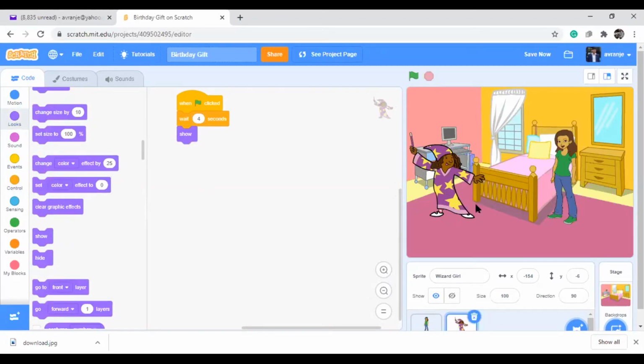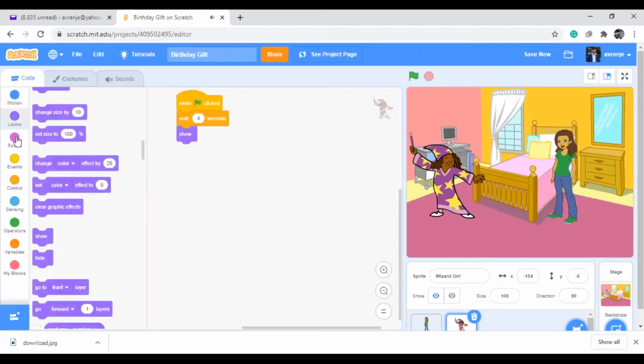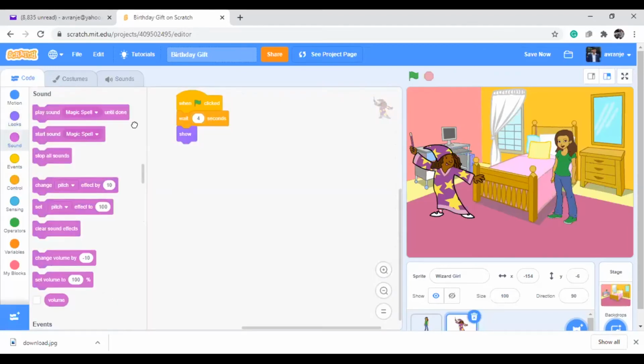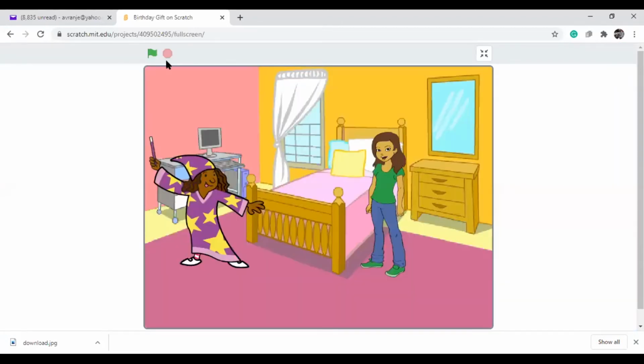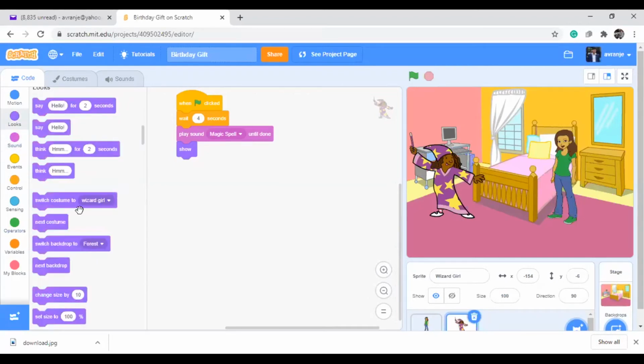Now when she is coming, I need to make a sound, some magic sound I want to put. See, this sound is good, so I'm keeping this sound. Play sound magic star. Okay, suppose now I click the flag, you can see the result like this. See, this character should not come before, it should come later only. So how can we make it? Simply here we are showing, put show. So in place of that, we can put hide.